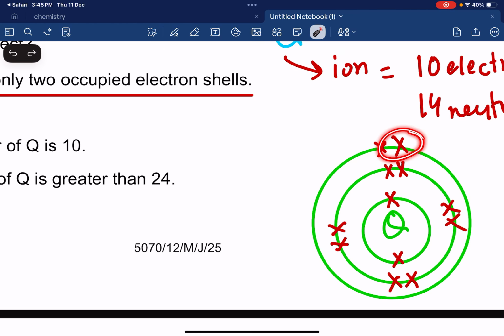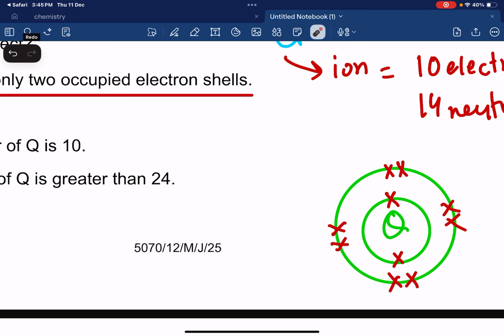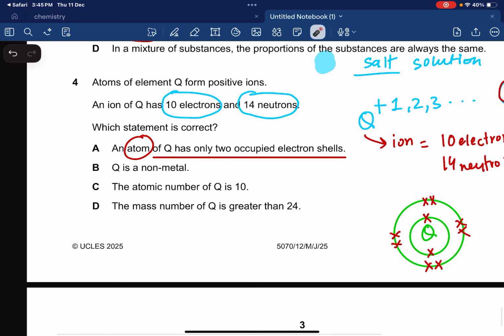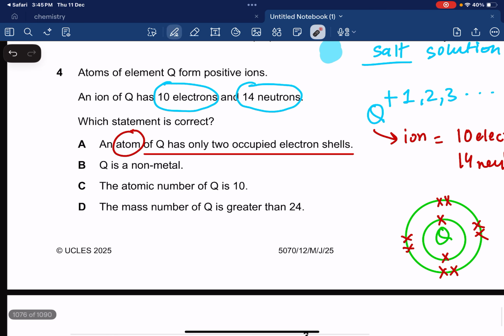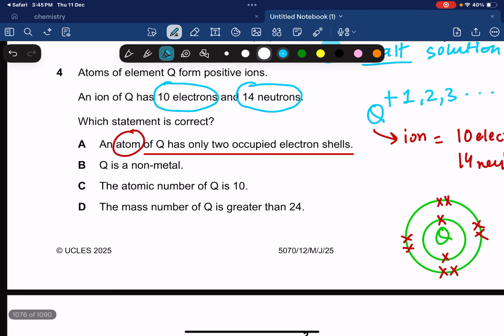It had 11 or 12 or 13. And after forming the ion, now it has 10. So before that, the atom had more than 10. So it had more than 2 occupied electron shells. Q is a non-metal? No, it's going to be a metal. It's forming a positive ion. It's basically losing electrons. The atomic number of Q is 10.